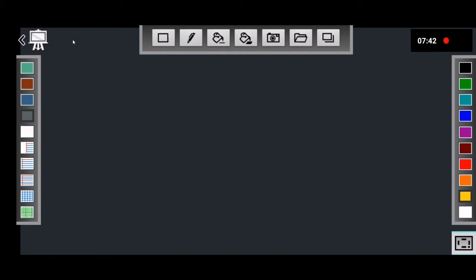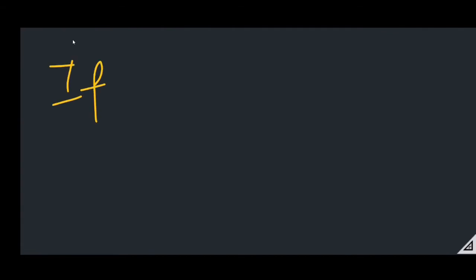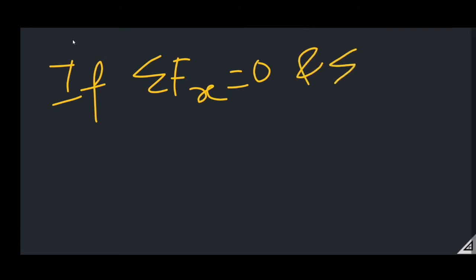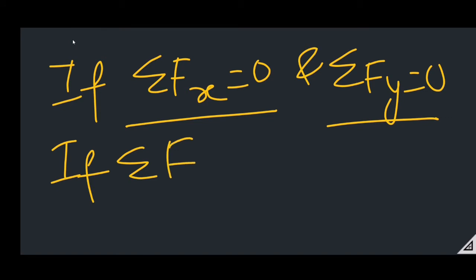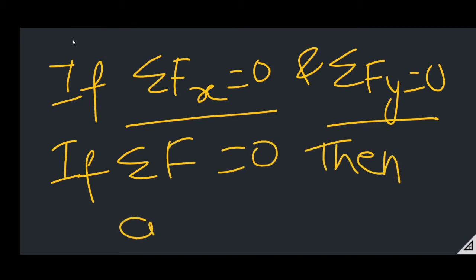That means if summation of Fx equals 0 and summation of Fy equals 0, the vector sum of all the forces acting along the x-axis equals 0, and along the y-axis also equals 0. That means if the net force equals 0, then the acceleration of the object is also 0. That means the object is in equilibrium condition.